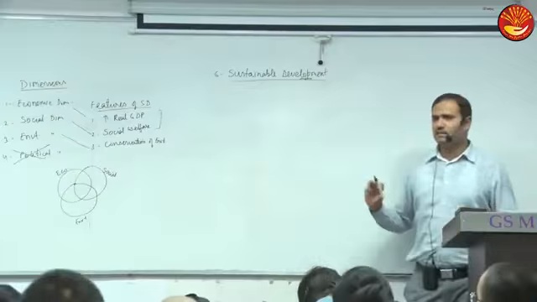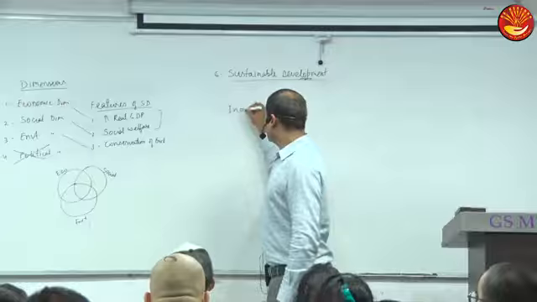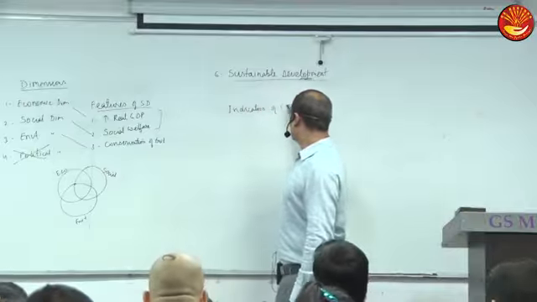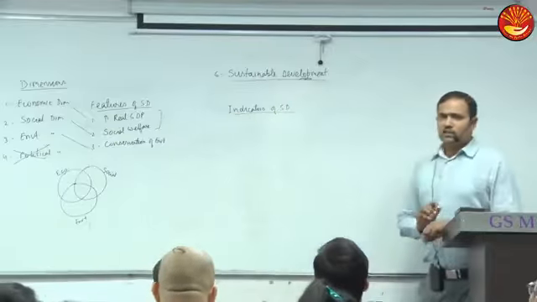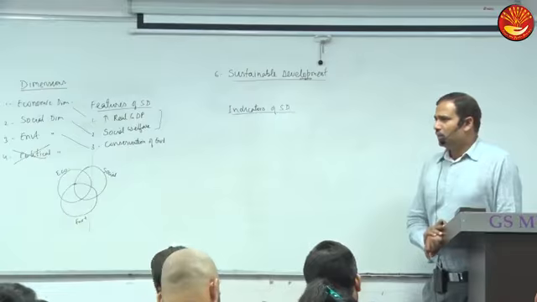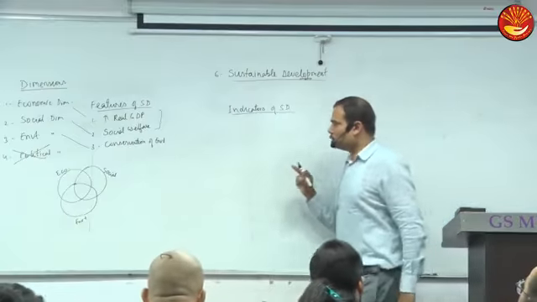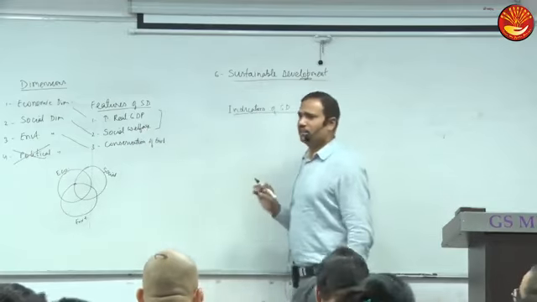Now, how do we measure sustainable development? So what are indicators? Indicators of sustainable development. Economic growth we measure by GDP, real GDP. Economic development, but by HDI.